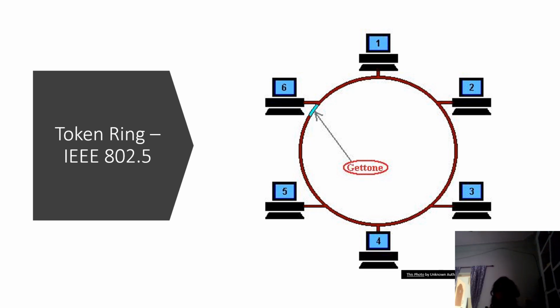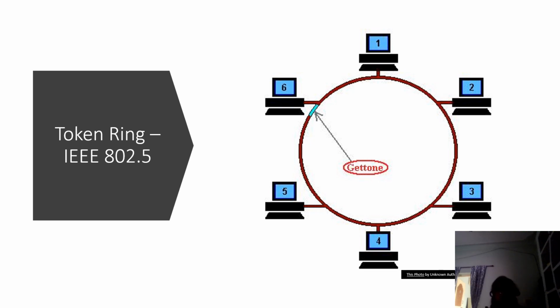It is the IEEE standard. So when all the computers are connected in a ring, it is called token ring, and when they are connected in a bus, it is called bus topology. And in that case, it is also called IEEE 802.3.